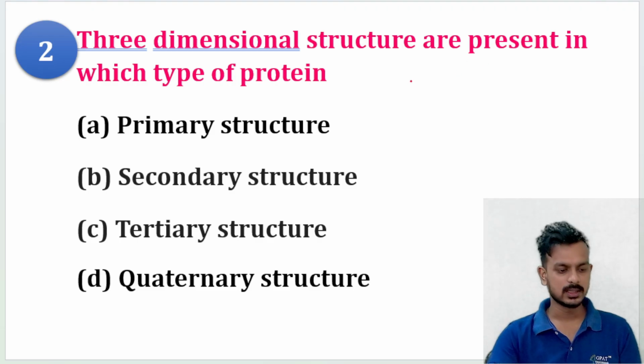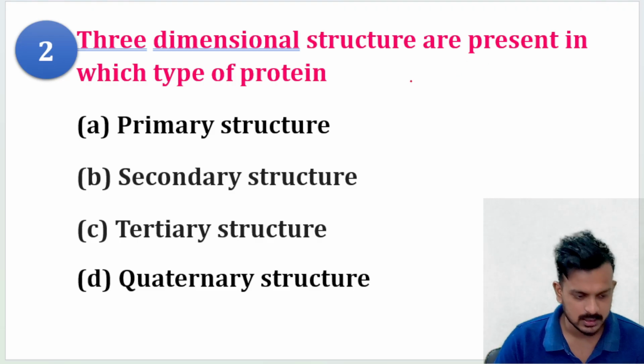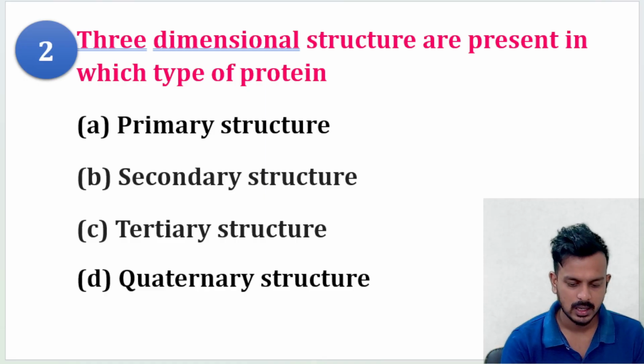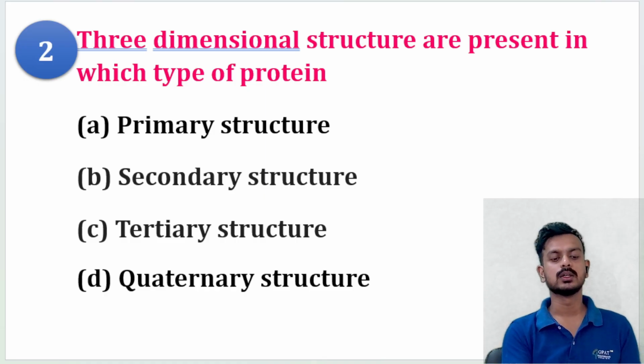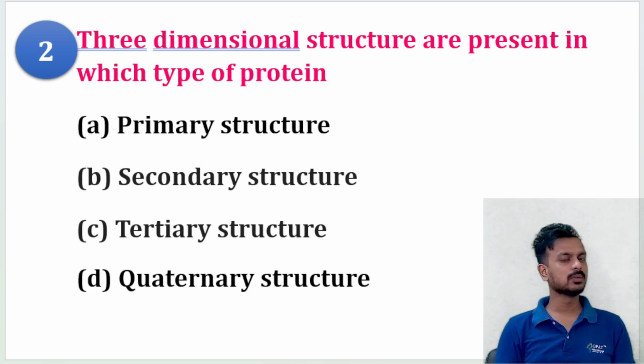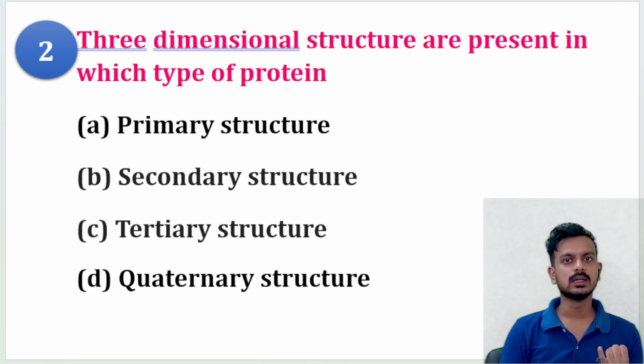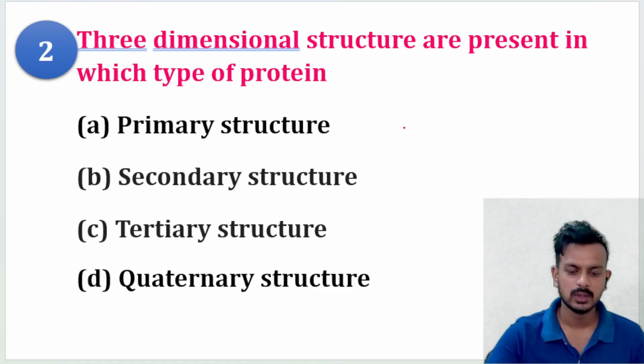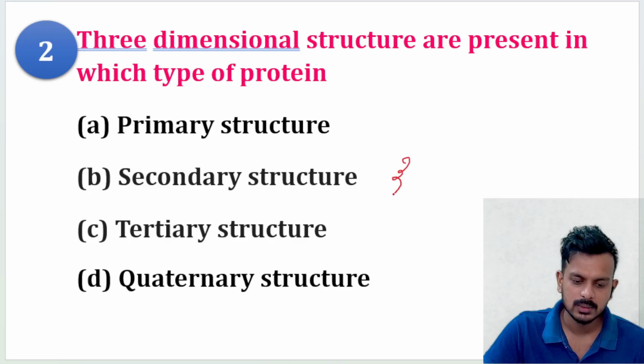Three-dimensional structure is present. Yes, this is a very easy question. Just now I explained it to you. Answer this question in the comment section, and I will check how many of you have given the correct answer. Three-dimensional structure. Remember, the first one is linear, the second one is twisted, and the third one is three-dimensional. So I told you, this is the three-dimensional structure.